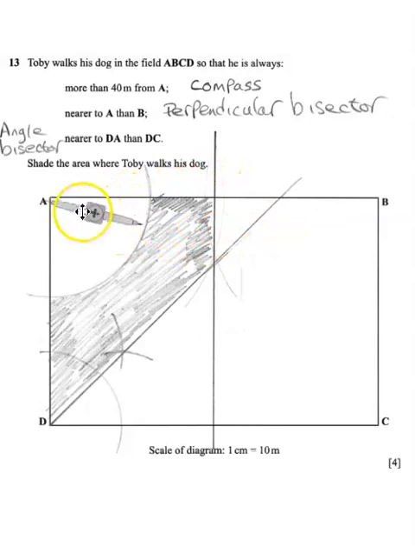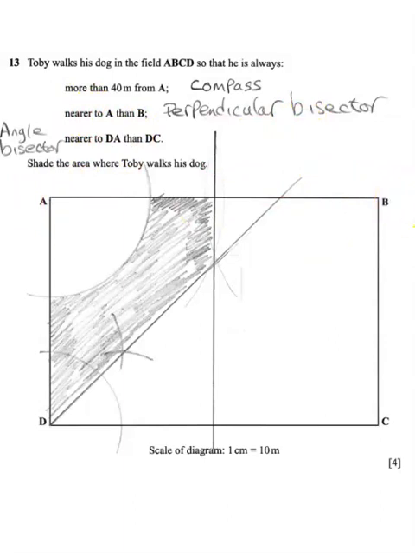It says 40 metres, but we should have a scale there, which says 1 centimetre equals 10 metres. So we can measure this compass 4 centimetres. Once we've done that, we can draw an arc. That means anything above this arc here is more than 40 metres away. Okay, so that's that one done. That's that ticked off.